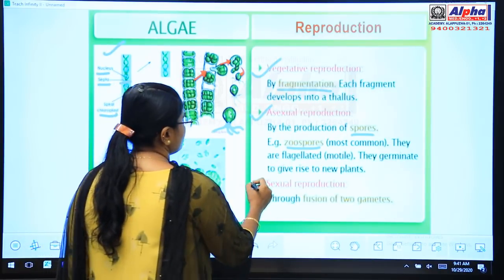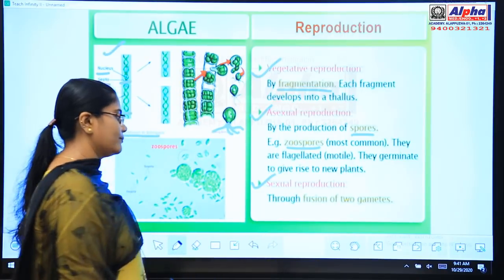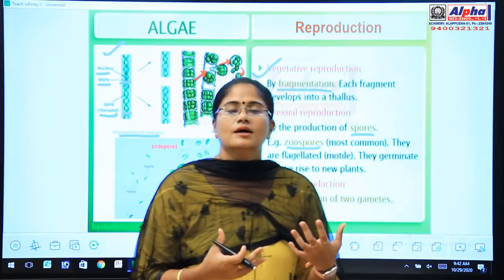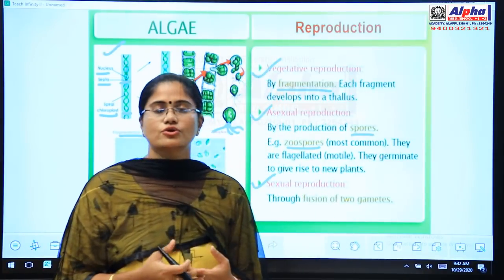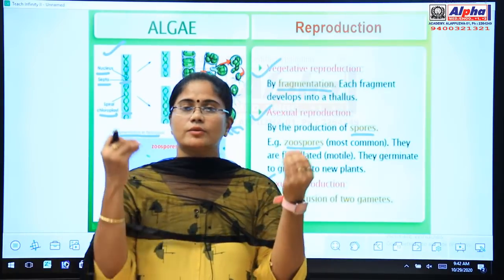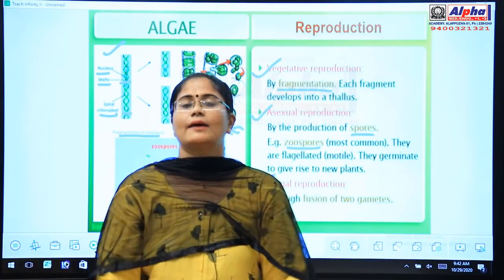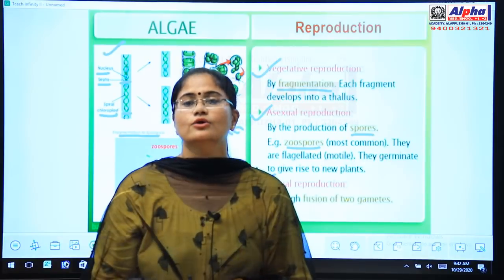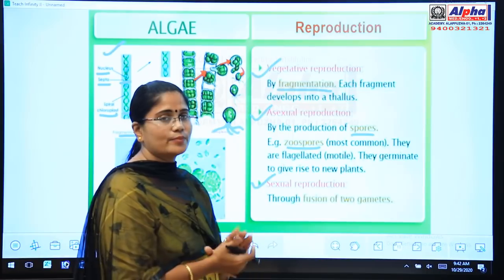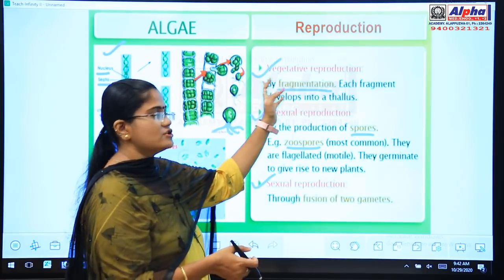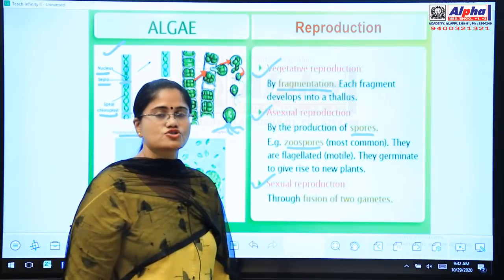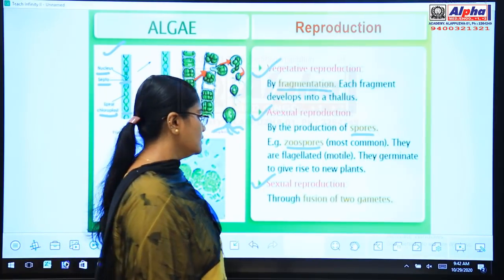And the third mode of reproduction is sexual reproduction. You know that it is happening by fusion of gametes. So you need to have a male gamete and a female gamete. Both the male gamete and female gamete unite to form a zygote, that is known as sexual reproduction. So how do algae reproduce? Algae reproduce by the vegetative method, then by the asexual method, and also by the sexual reproduction method.